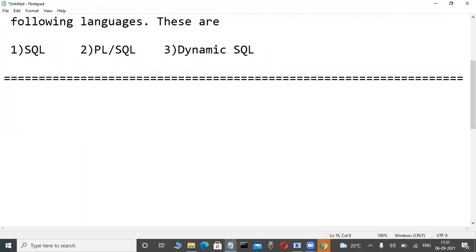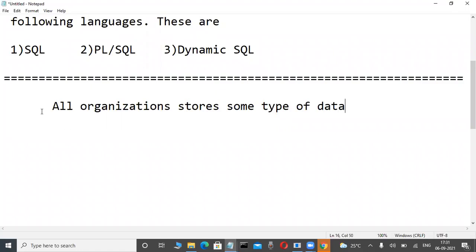Write it, some theory, write it. Next para. All organizations store some type of data. Now today you can easily understand what is data and what is information, very clearly. Side heading: data.